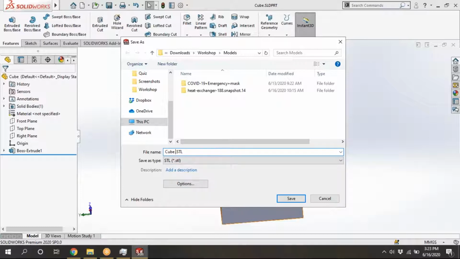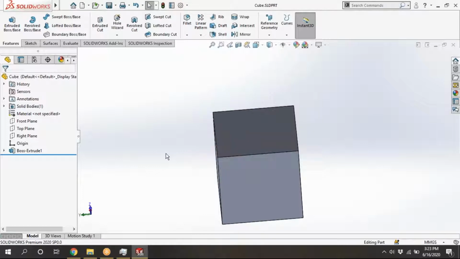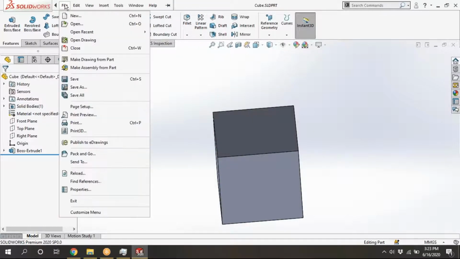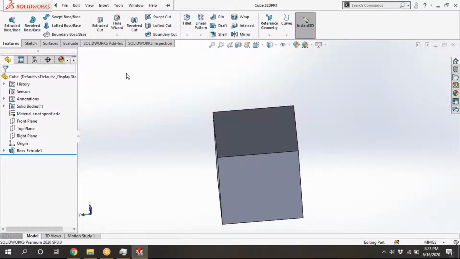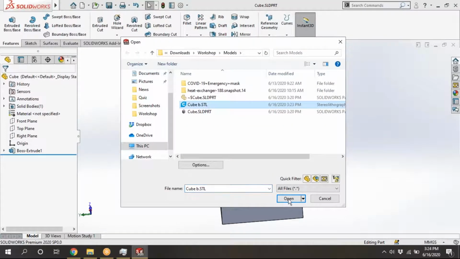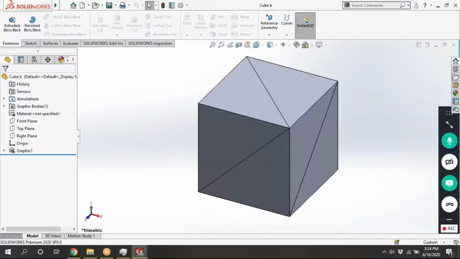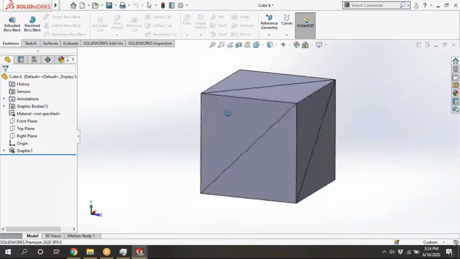Cube space B. B means binary. If you want to view, you can open. Means the triangles we need to see, right? That's why I'm opening this one, to see how the triangles are formed. As we are interested in seeing the triangles, see here.